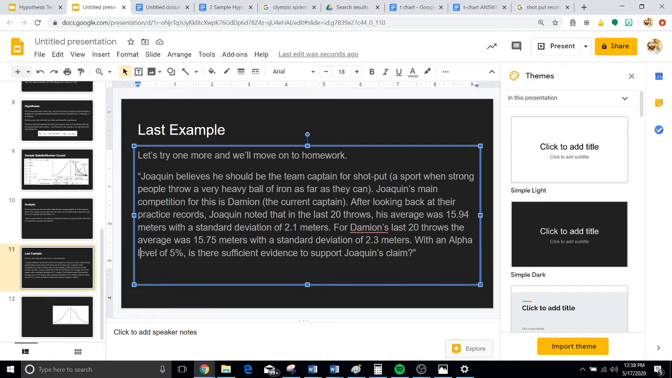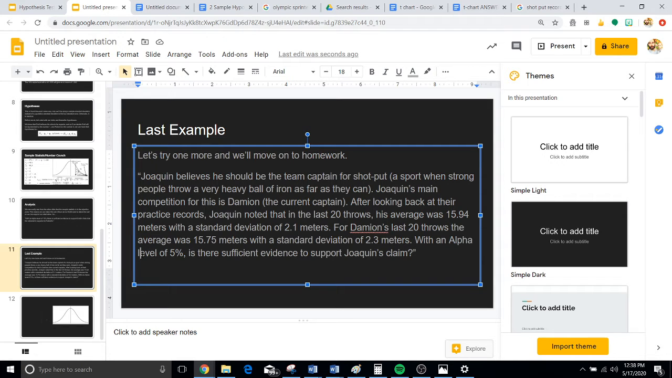All right, guys, for our last example, it says Joaquin believes he should be the team captain for shot put. Now, shot put, for those of you that don't know, is a sport where a strong person throws a very heavy iron ball as far as they can. Joaquin's main competition for this is Damien, the current captain.